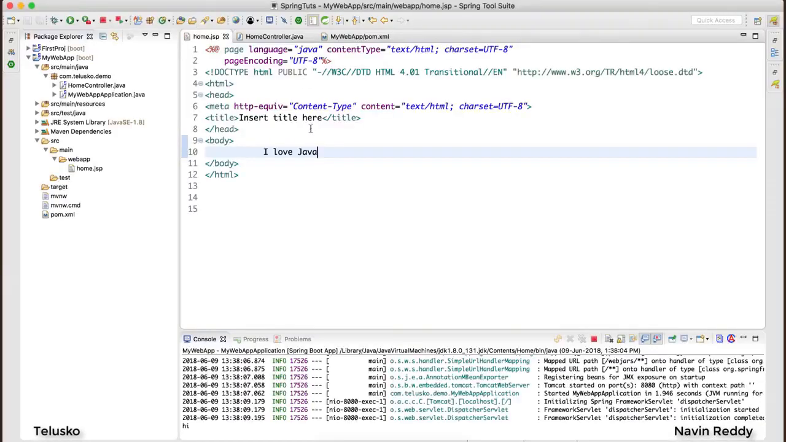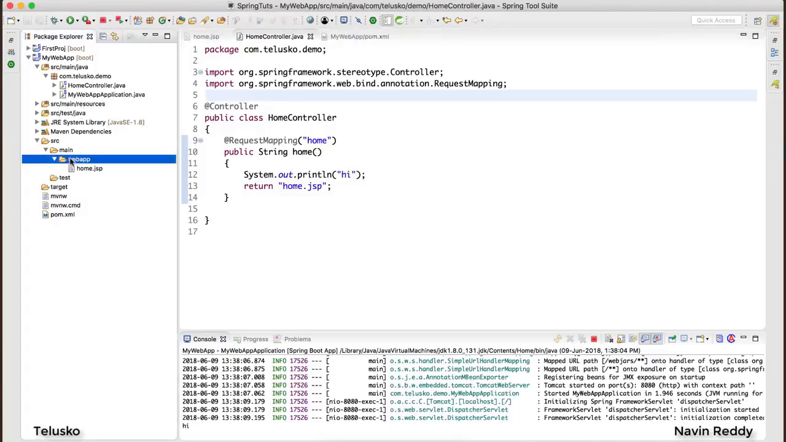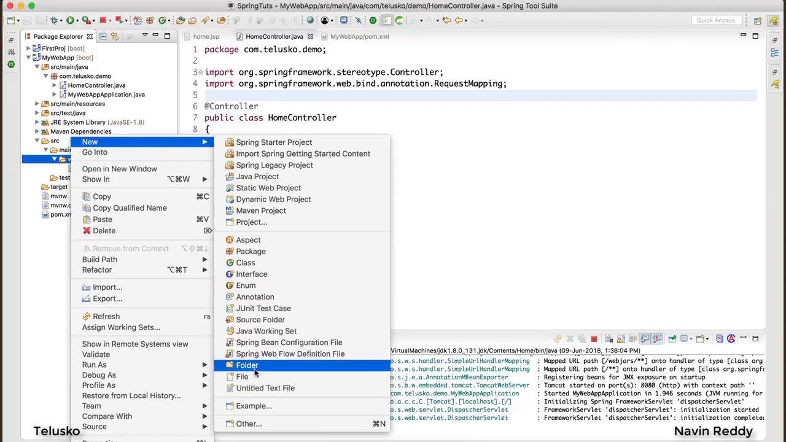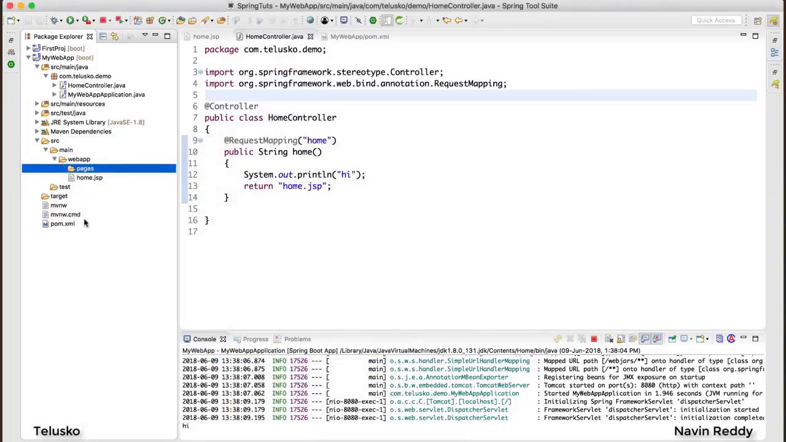Now what I want is, if I go back to the controller, everything seems good at this point. But normally when you create an application, you don't keep all your files in webapp. You don't put all your pages in webapp, because webapp is a folder which is public. What if you want to make it private? What if you want to put your pages in some other folder? For example, let's say inside webapp, I have one more folder here which is called, let's say, pages. So I have this folder which is pages, and I'm moving this home.jsp to pages.